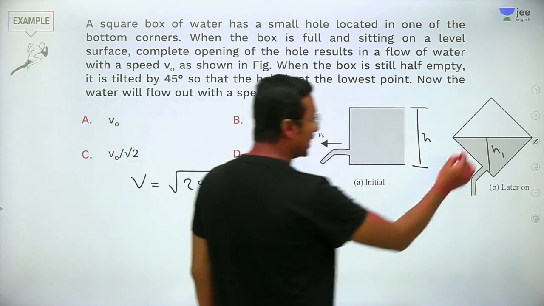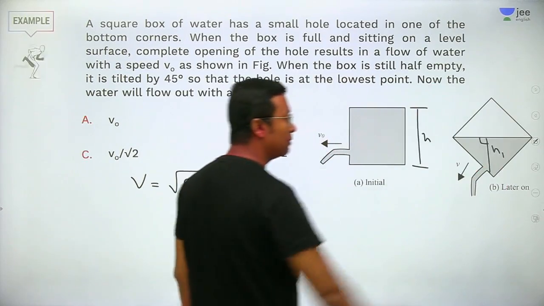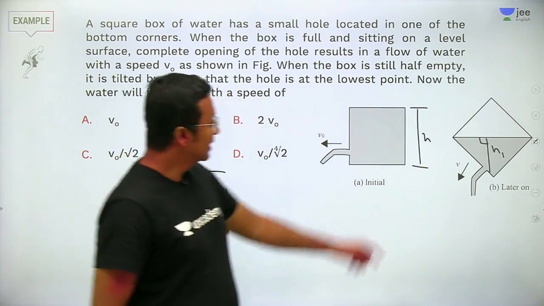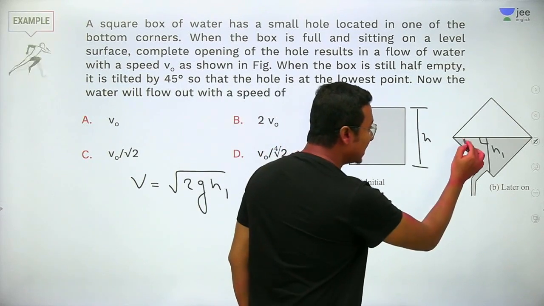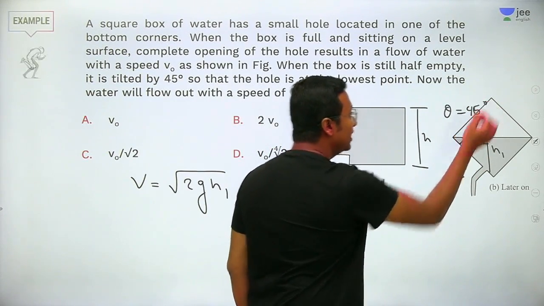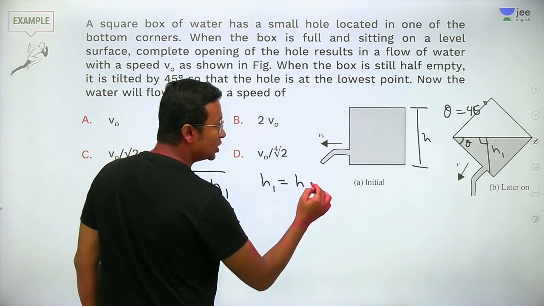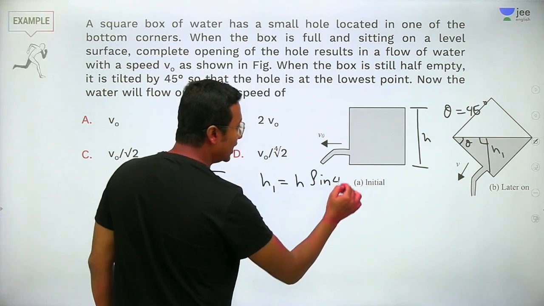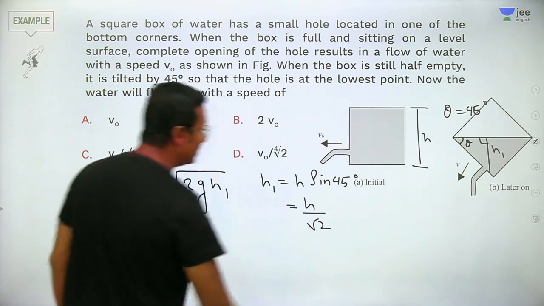Now, in this triangle, I dropped a perpendicular from here to this particular point. Now, this h1 will be nothing but, now this angle is, let's say, theta. We know theta is equal to 45 degrees. So your h1 will be equal to h sine 45 degrees, so h by root 2 will be the value.